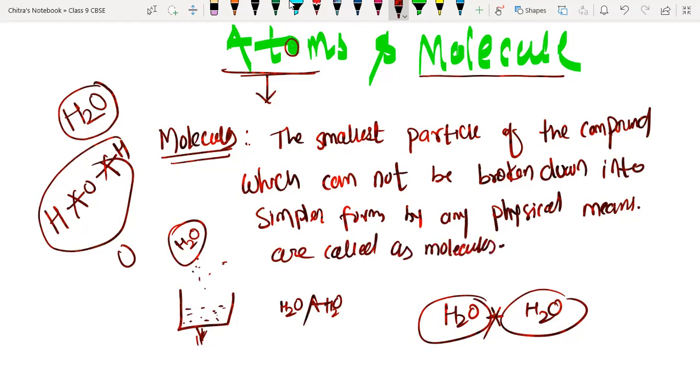Now I'm going to write an example. Example: H2O is the molecule of water.